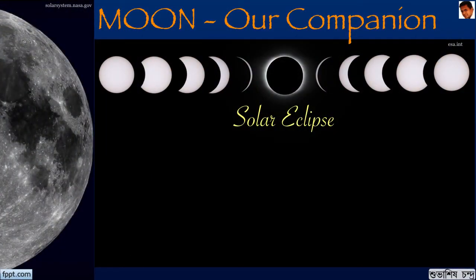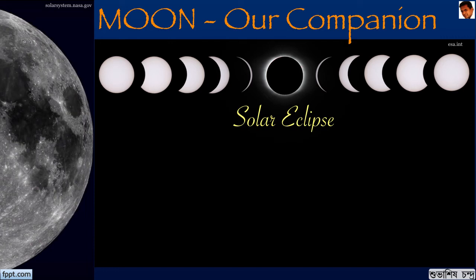It is very interesting that the angular size of the sun and the angular size of the moon as seen from earth are almost similar, and hence when the moon comes in between the sun and the earth, it can cast a shadow which will result in the invisibility of the sun for a small period of time.